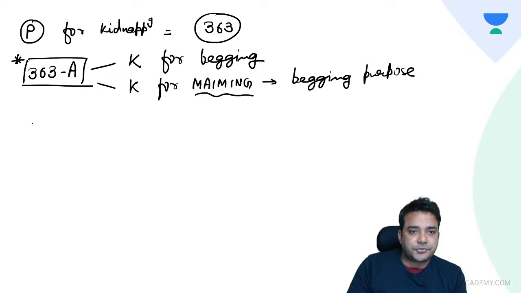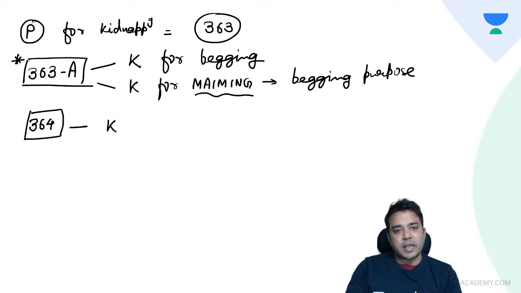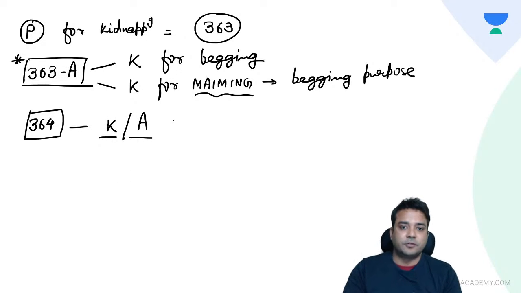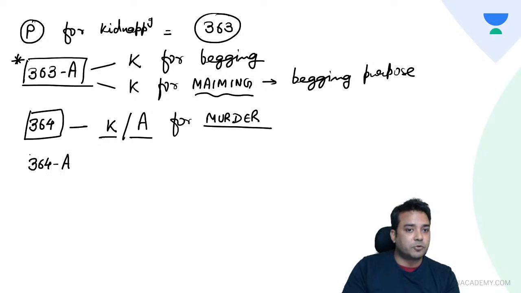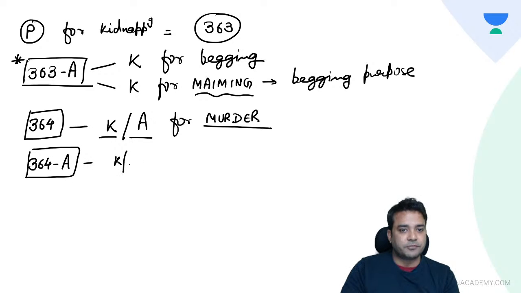Then comes 364 IPC. This says, whenever kidnapping or abduction, K for kidnapping, A for abduction, was done for murder, motive was murdering the person. So this is a punishable offence under 364. If the kidnapping or abduction was done for ransom, to get money, this is offence under 364A. So whenever kidnapping or abduction was done for ransom.